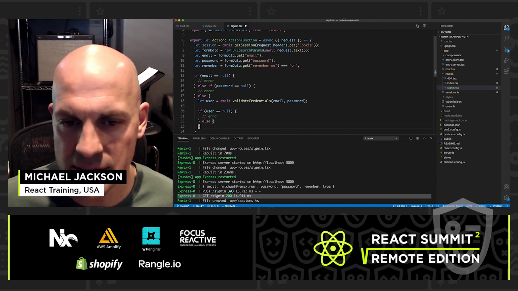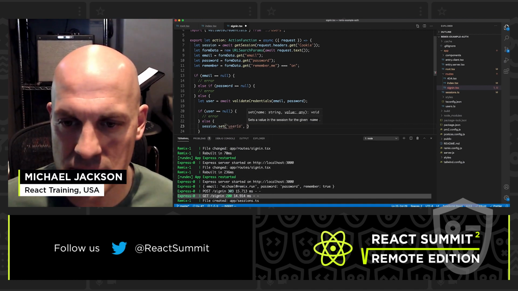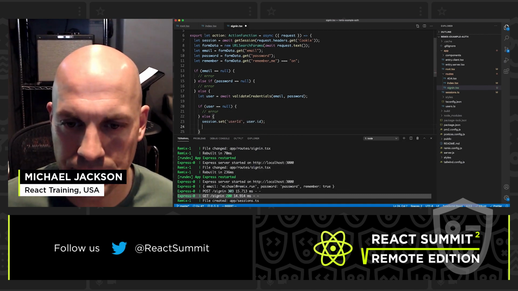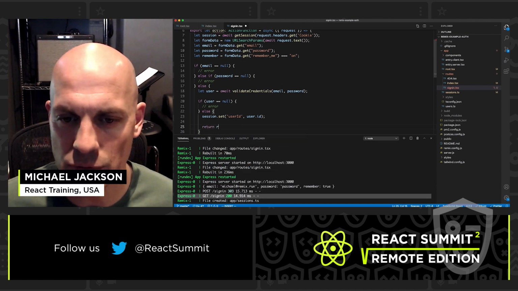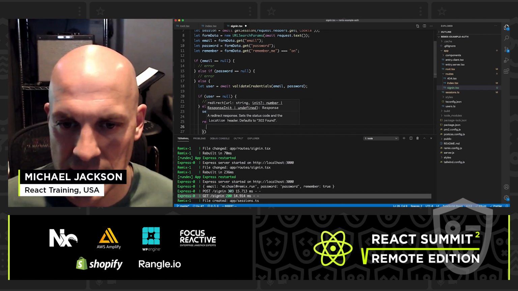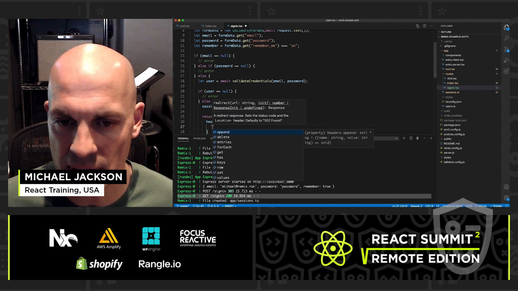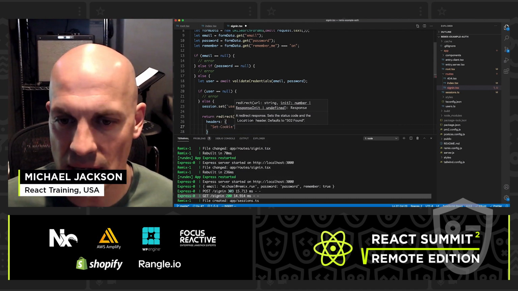So like we said, this is the happy path. Let's go ahead and set the user ID to the user.id. And let's just go ahead and redirect them back to the home page if they're logged in. Except in this case, we're going to need to add some custom headers, in particular the Set-Cookie header.